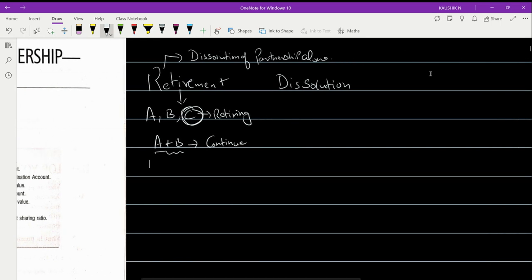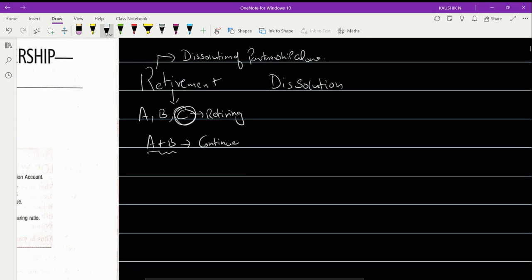But coming to the concept of dissolution, A, B, and C are partners carrying on the business, and now all the three partners decide to quit the firm, or decide to close.